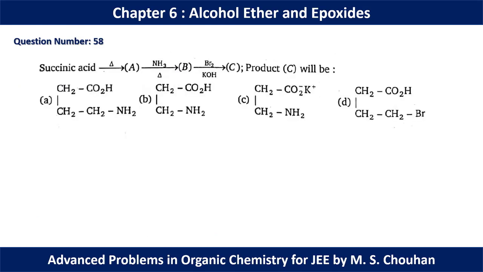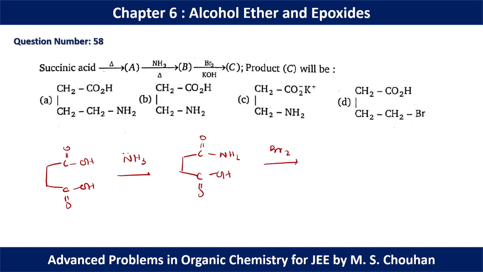In 58 we have succinic acid. So this is the formula of succinic acid. We have reacted with ammonia. So basically this is amide formation. I don't know why this reaction is given in the alcohol, ether, epoxide chapter, because this is not a reaction of this chapter.